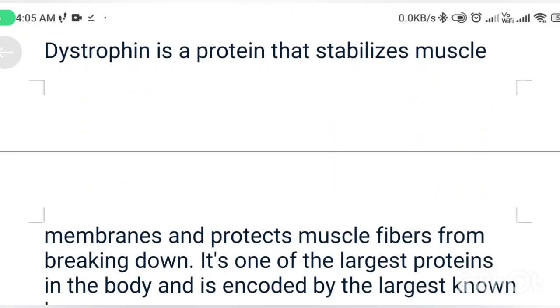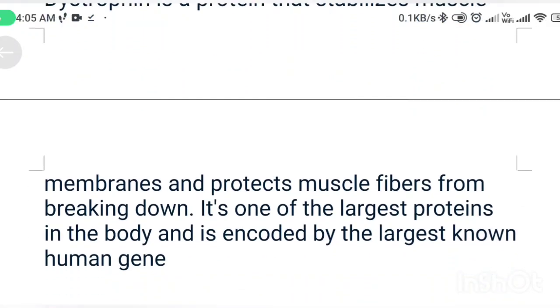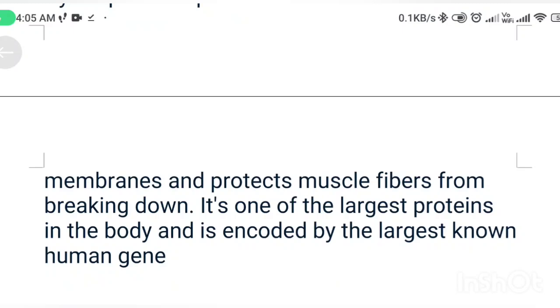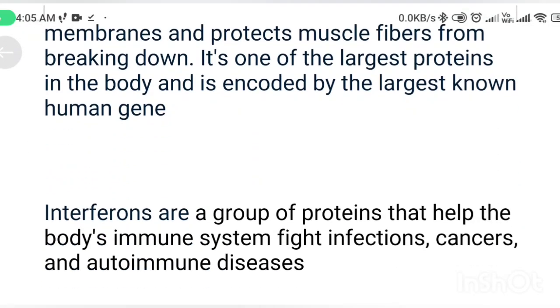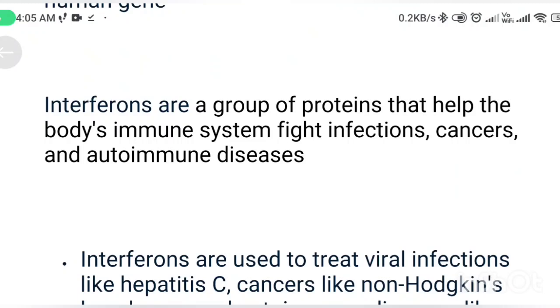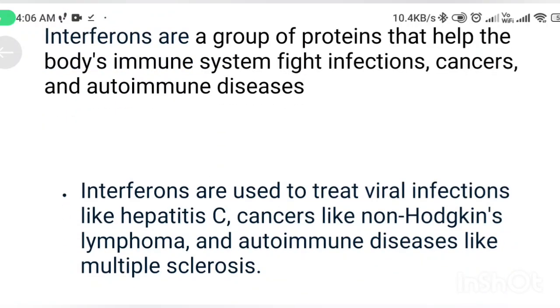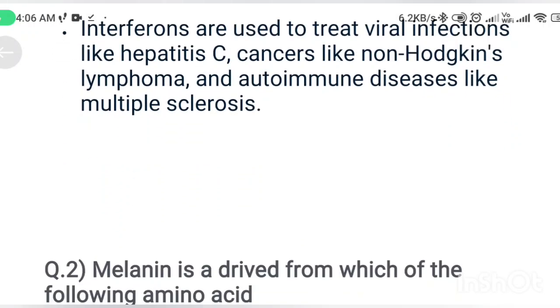Dystrophin is a protein that stabilizes muscle membrane and protects muscle fiber from breaking down. It is one of the largest proteins in the body and it is encoded by the largest known human gene. Interferons are a group of proteins that help the body's immune system fight infection, cancer and autoimmune disease. Interferons are used to treat viral infections like hepatitis C.